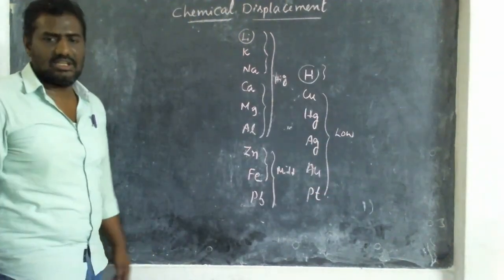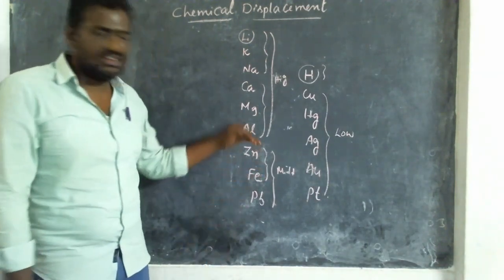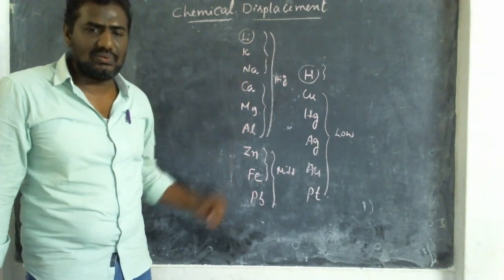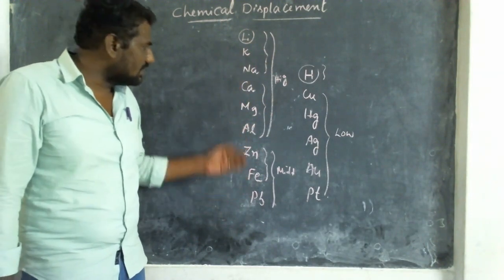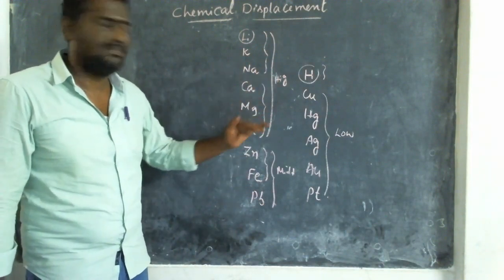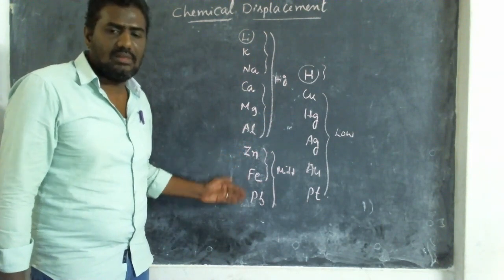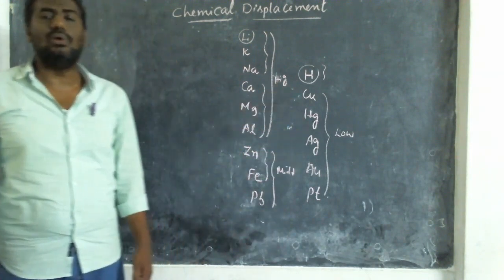Which of them are highly reactive? Up to aluminium. After aluminium, zinc, ferrum, lead are middle reactivity. Actually, don't include hydrogen. The remaining all we can consider as low reactivity.